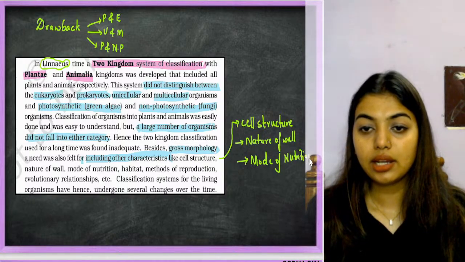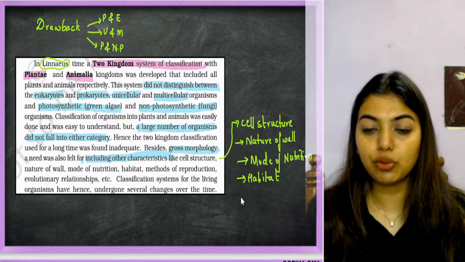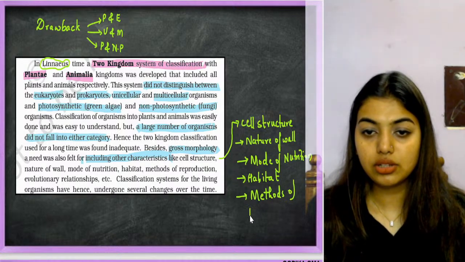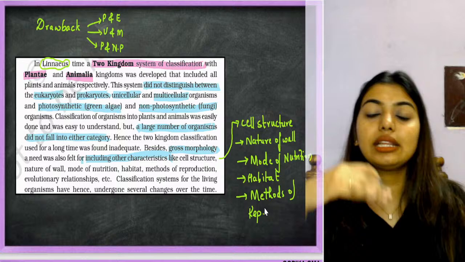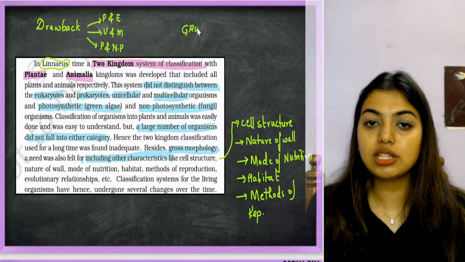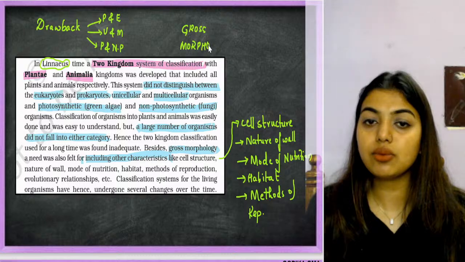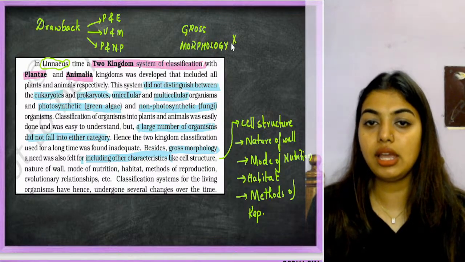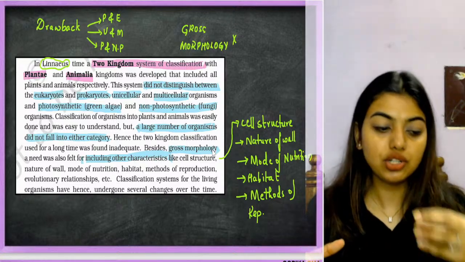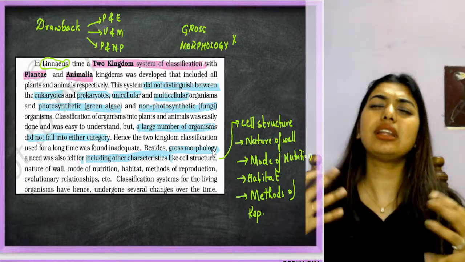Also nutrition, habitat, much more, methods of reproduction. Gross morphology was just one layer of classification. They wanted the zoologist and botanist to go into the depth of finding the cell structure, mode of nutrition, reproduction and other things.